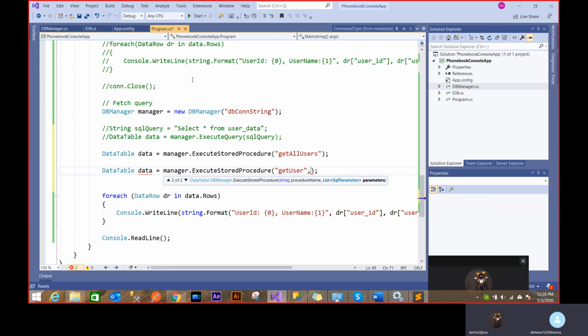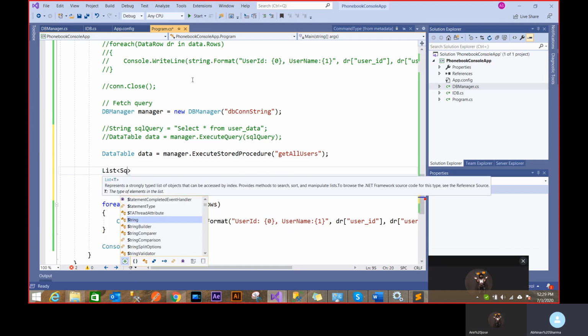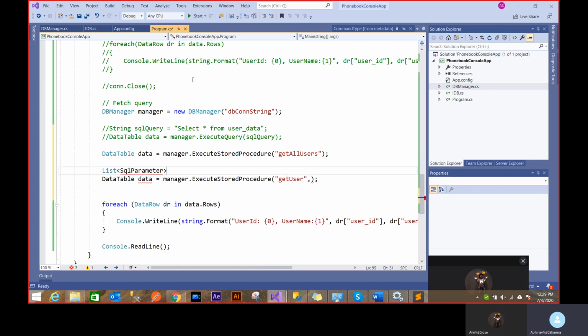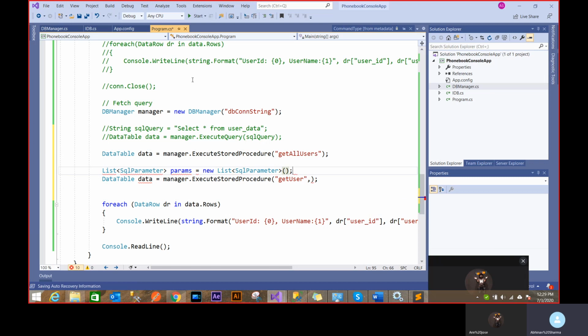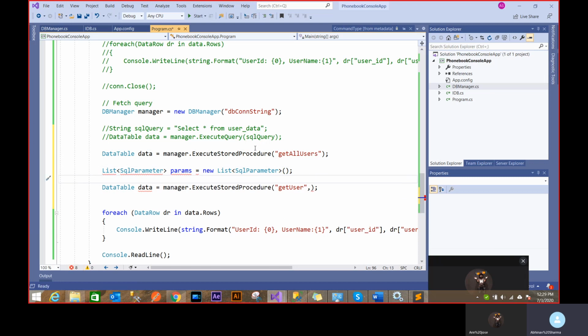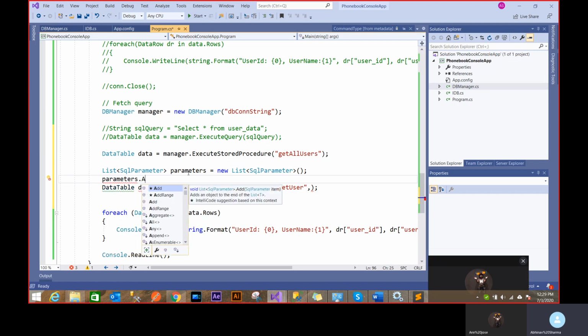Now you need to have a parameters list. So we can create a parameter list, SQL parameter, because I have to provide a parameter. Params equal to new list of SQL parameter. List basically is a collection of these SQL parameter objects. Let's change this to parameters. Parameters dot add is the way you add things into a list.